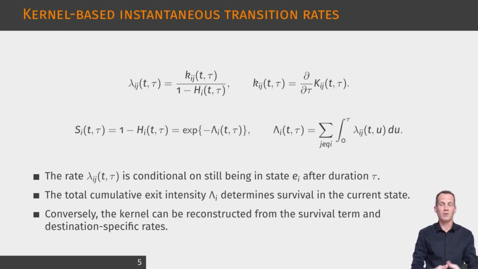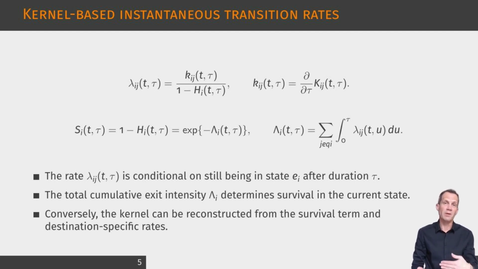The slide translates the kernel into instantaneous transition rates. The first displayed relation says that the rate of moving from the current state to a destination state is obtained by dividing the local density of the kernel by the probability of still being in the current state at that duration. This is the standard survival analysis logic. A hazard rate is a local transition density conditional on survival up to that point.